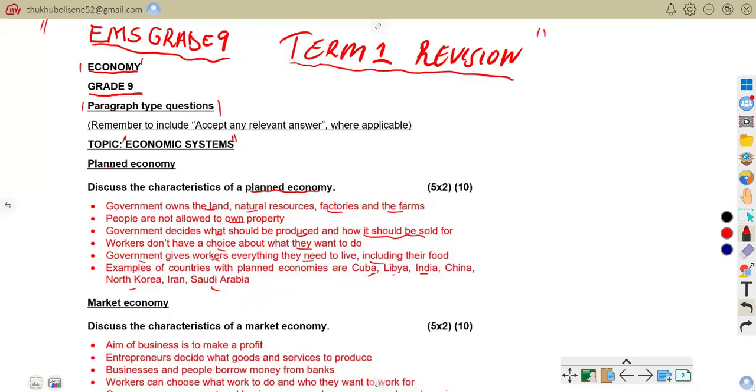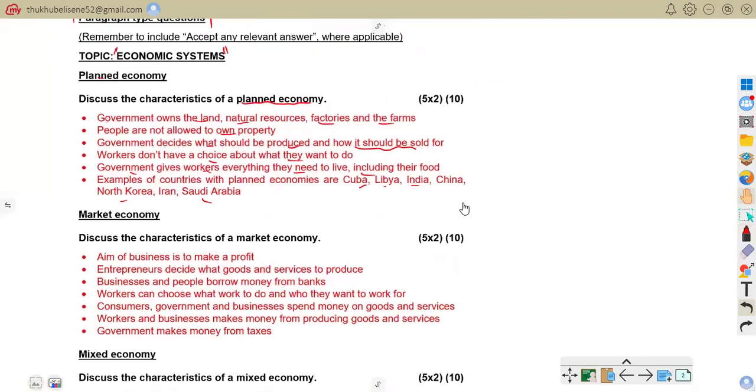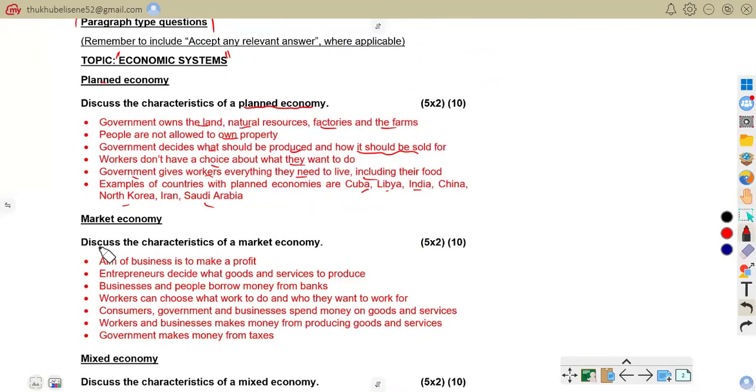Now let us move on to market economy. Discuss the characteristics of a market economy. As it says, under market economy the aim of business is to make a profit. They are profit oriented. The main goal of business is to make a profit, to make money.